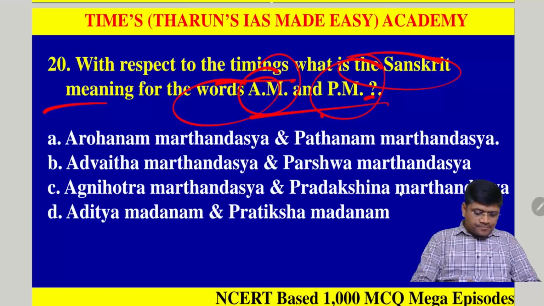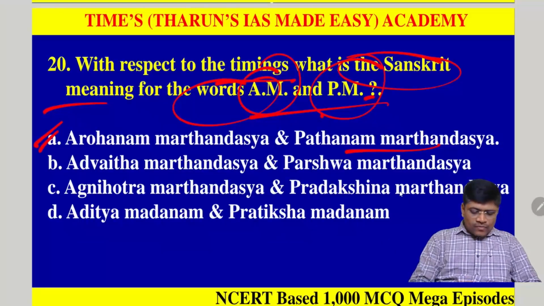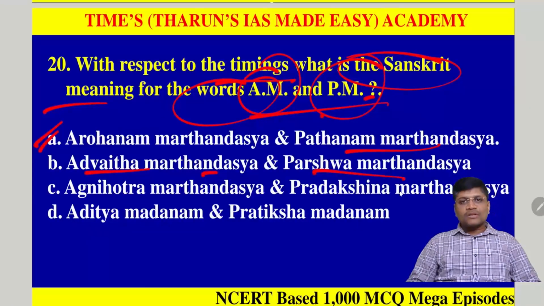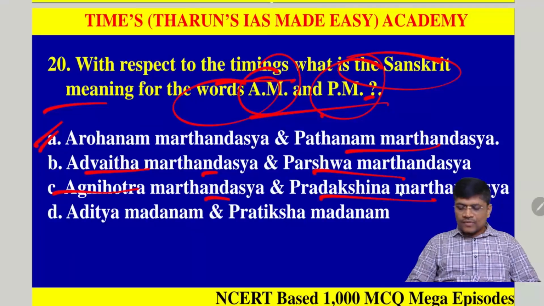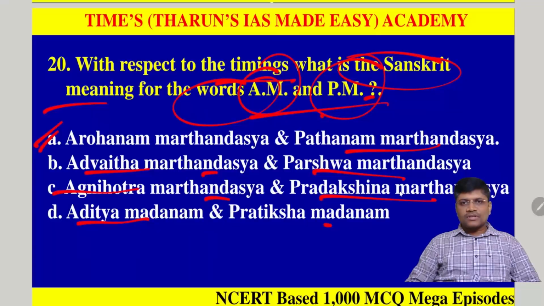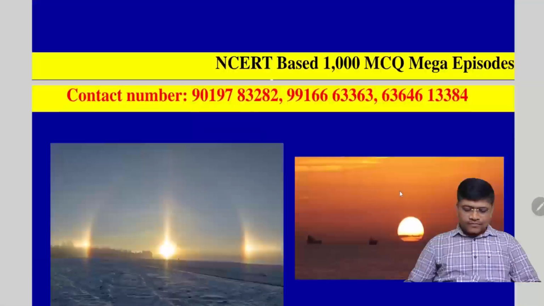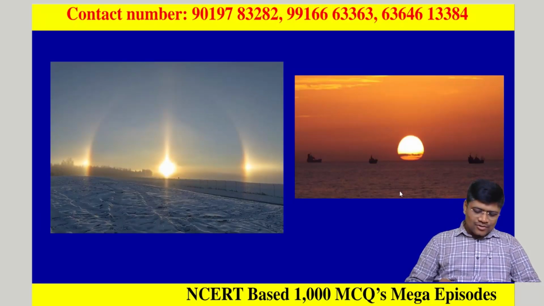Very interesting. Option A says Arohanam Martandasya and Patanam Martandasya. B, Advaita Martandasya and Parshva Martandasya. C, Agnihotra Martandasya and Pratikshana Martandasya. Finally D, Aditya Madanam and Pratiksha Madanam. What do you guess? Which one should be the answer? A, B, C, D. Should I keep it as pending? You can decide. Okay, so I will disclose it.